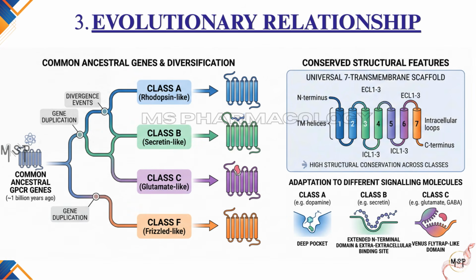The third criterion is evolutionary relationship. GPCR classes are not arbitrary groups. Instead, they represent receptor families that have evolved from common ancestral genes over millions of years. As evolution produced new receptors, they retained certain structural features while adapting to recognize different signaling molecules. This explains why receptors within the same class resemble one another more closely than receptors belonging to different classes.